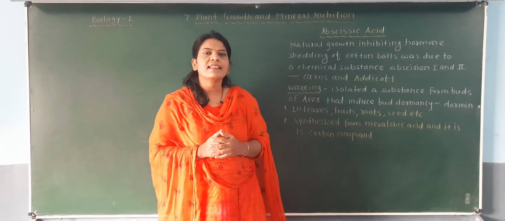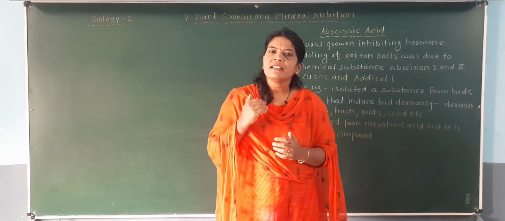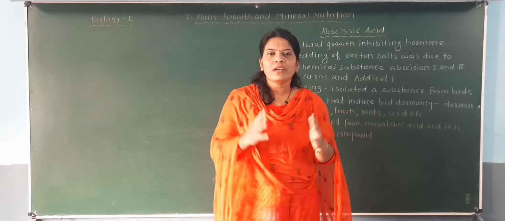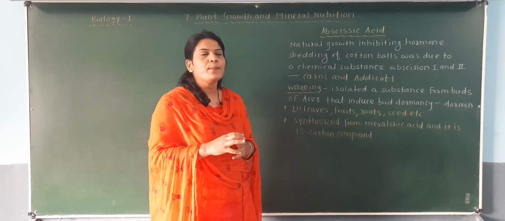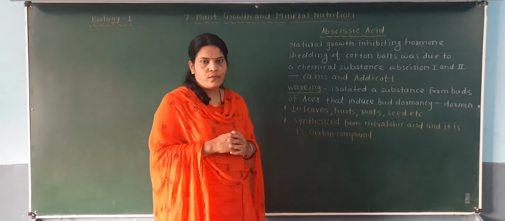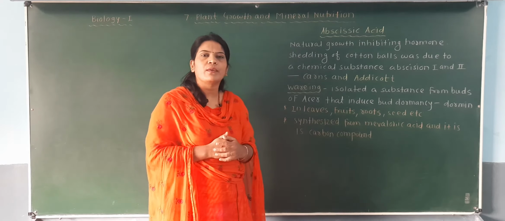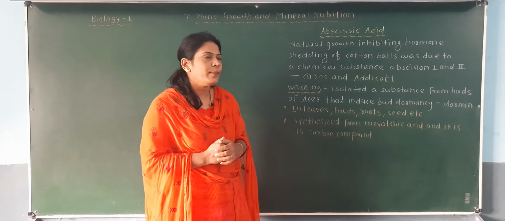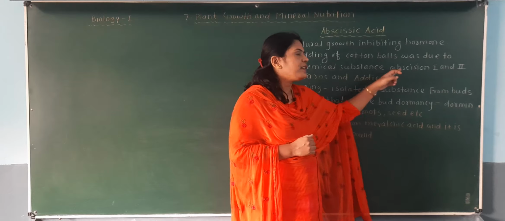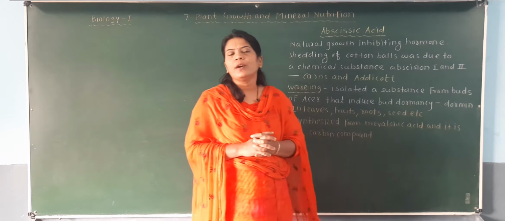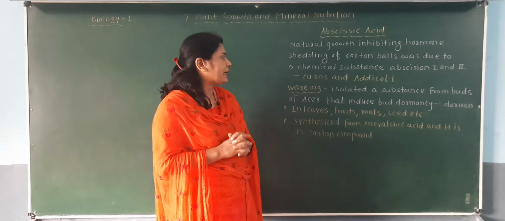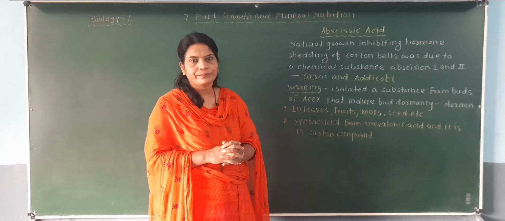So Carns and Addicott are the pair of scientists who first observed that cotton balls fall off from the plant, and it is due to a chemical which developed in that cotton ball. The name of that chemical is abscission 1 and abscission 2. It was first discovered by scientists Carns and Addicott.